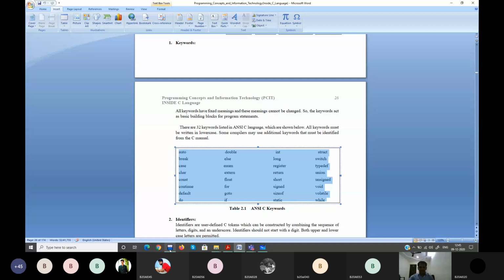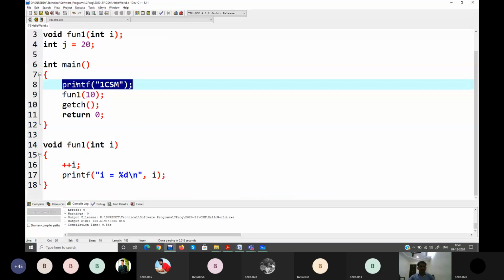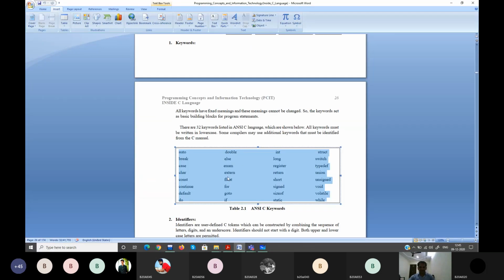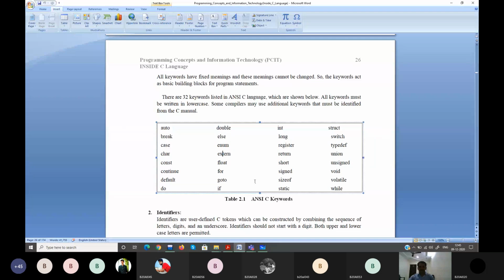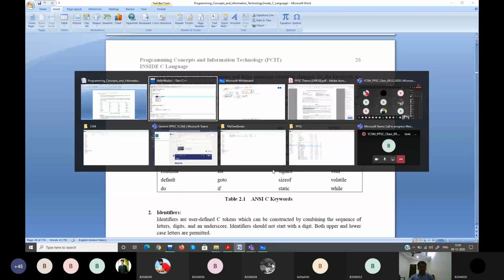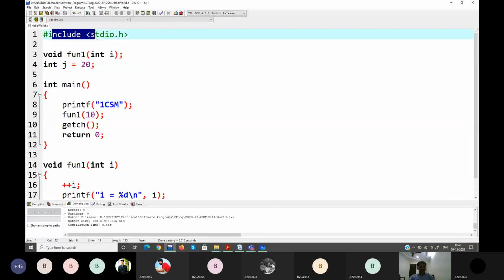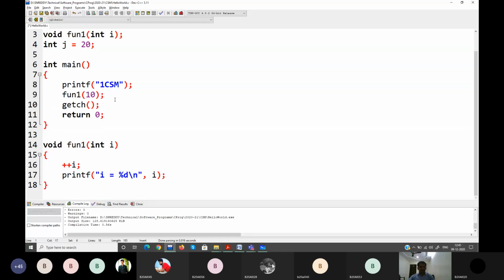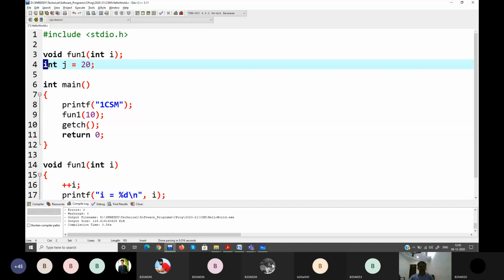See, for example, main is not a keyword. Printf is there. Is there any printf in the list? No, ma'am, there is no printf in it. So why is it not a keyword? Because printf is a function declared inside stdio.h. See what keywords are there: those highlighted in bold in this editor.